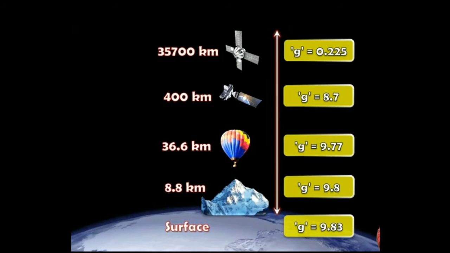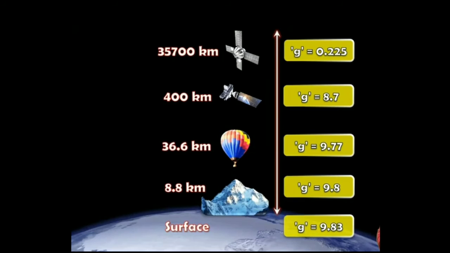Okay, so let us go a little bit higher. The maximum height reached by a man-made balloon is what? 36.6 kilometer. And if we are there in that hot air balloon, the gravity would be 9.77, a slight difference you can see.